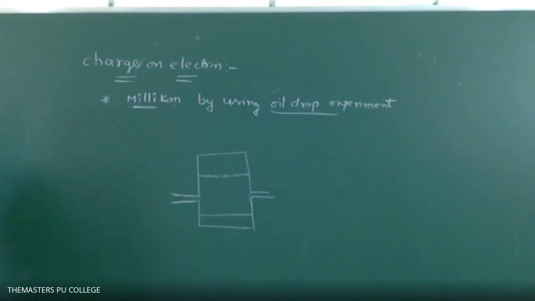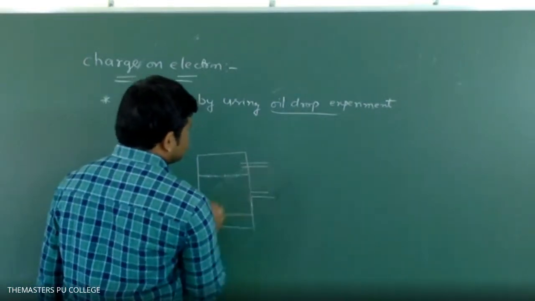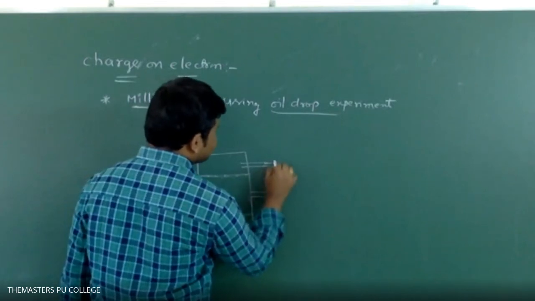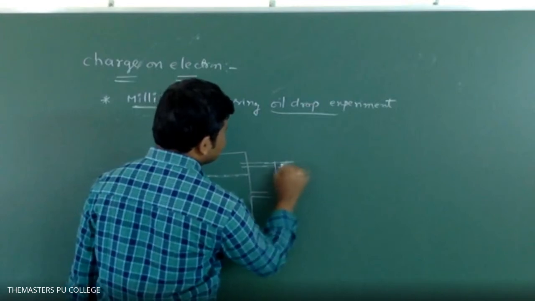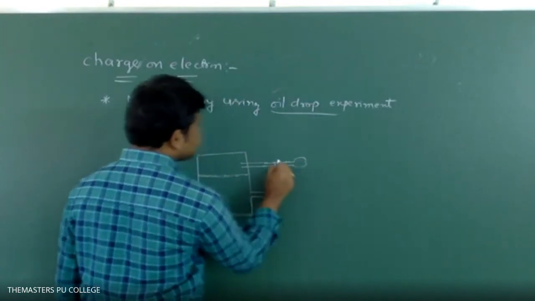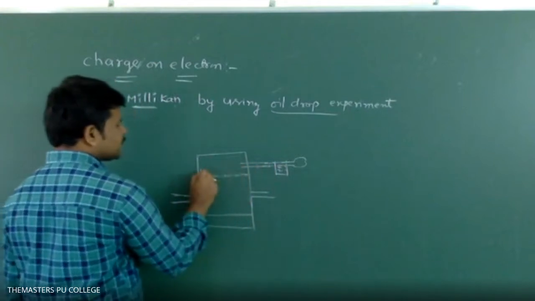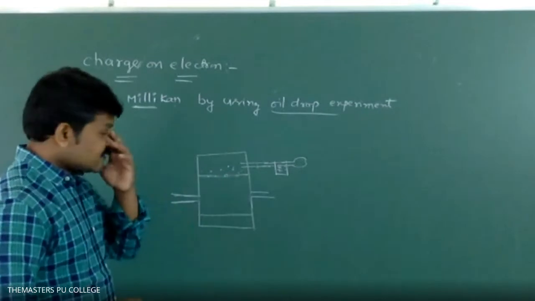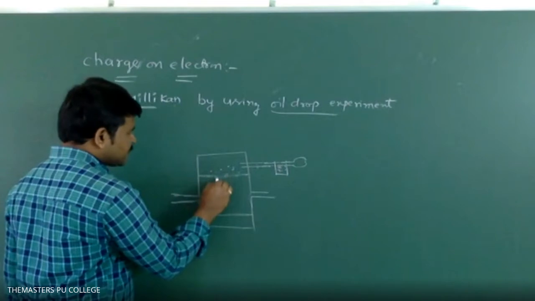See? So above the plate, one atomizer is fixed. This atomizer contains certain oil. Whenever you press this atomizer, the oil is converted into droplets. These droplets pass through the upper plate, which has small holes. Whenever these oil droplets pass from the upper plate to the lower plate,